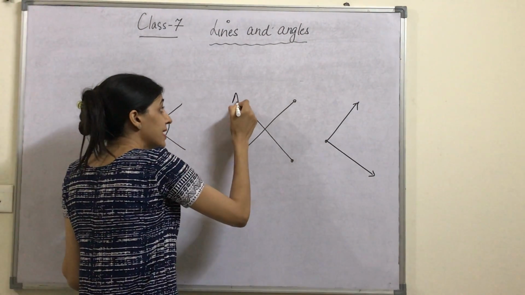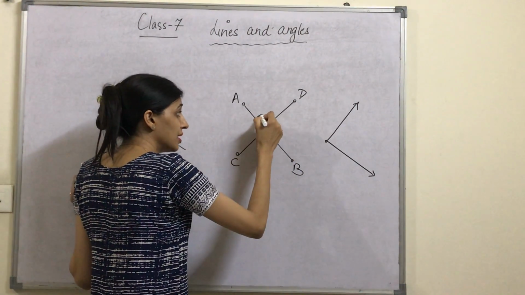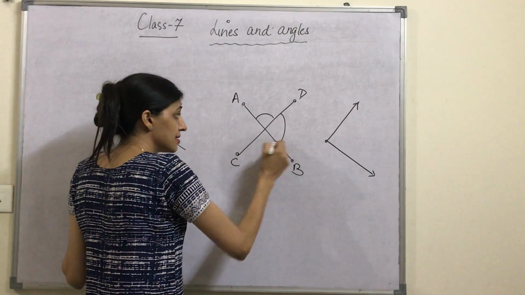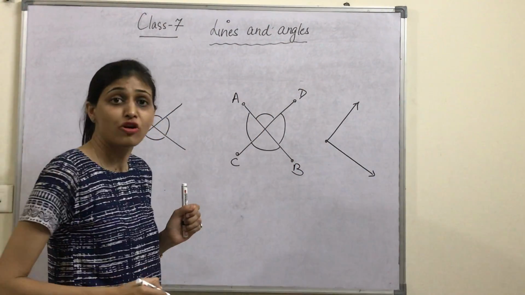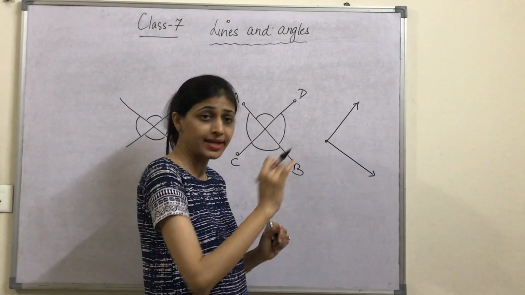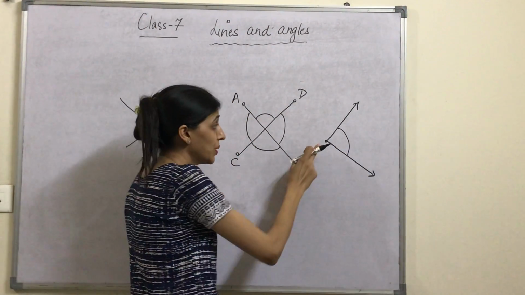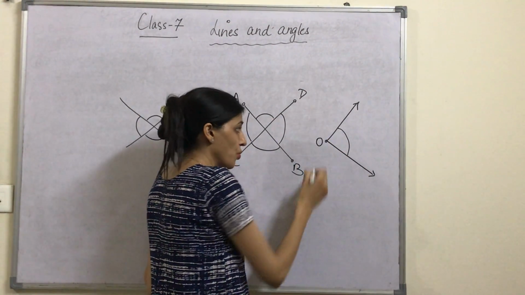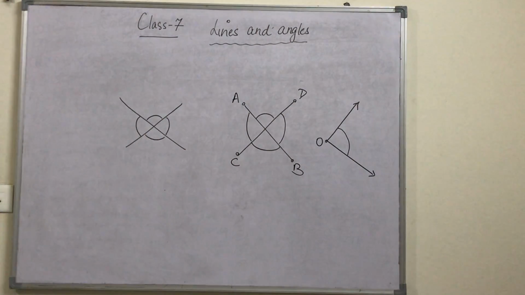These are two line segments with end points. They intersect each other. This is the angle formed, this is the angle formed, and this is the angle formed. These are two rays which are pointing in a particular direction. Now this is the angle formed by two rays with a common vertex O. Right? So in this way an angle is formed.